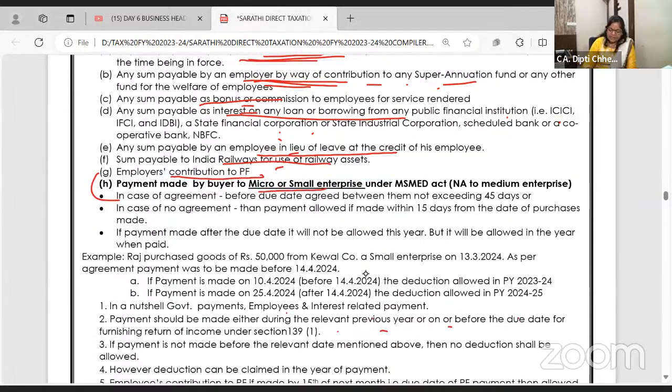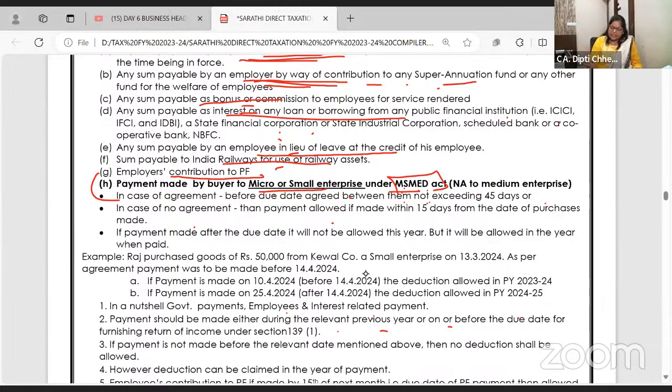And now added this year is MSME. Any payment made by buyer. Suppose we are buyers, we are buying from a micro or small enterprise, not covered: medium enterprises are not covered. Under the Micro, Small and Medium Enterprises Development Act, if I am making my purchases from a micro or small enterprise, payment before the due date agreed between them, not exceeding 45 days, or in case there is no agreement, then payment is allowed.